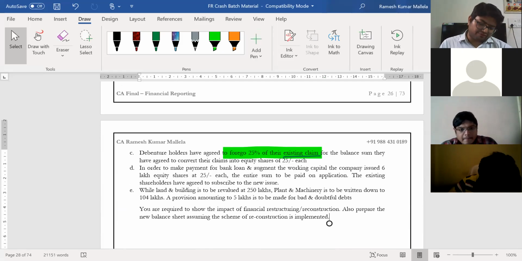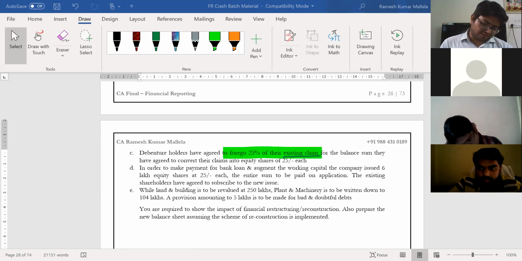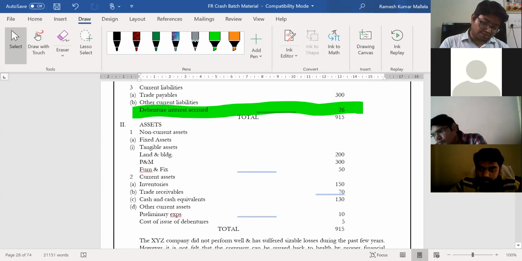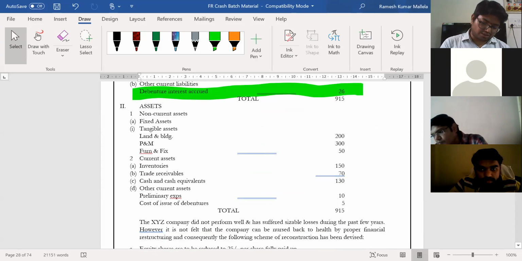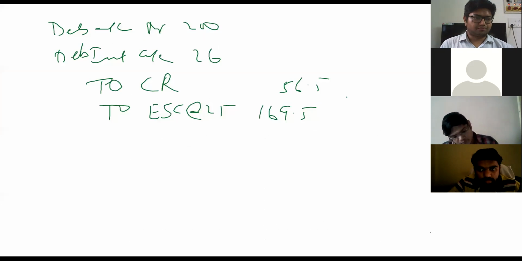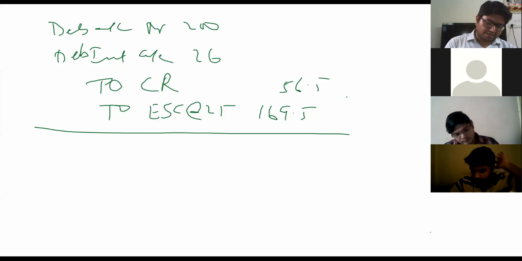In order to make payment for bank loan and augment the working capital, the company issued 6 lakh equity shares of 25 each. The entire sum to be paid on application. Existing shareholders have agreed to subscribe. So what happens here is 6 into 25, 6 lakhs into 25. First of all, amounts here are in lakhs only, so directly we can do 6 into 25. It is 150. Okay, so debentures part is over.